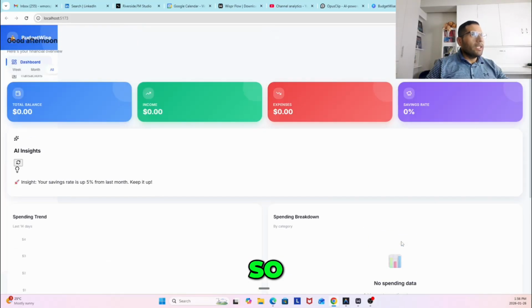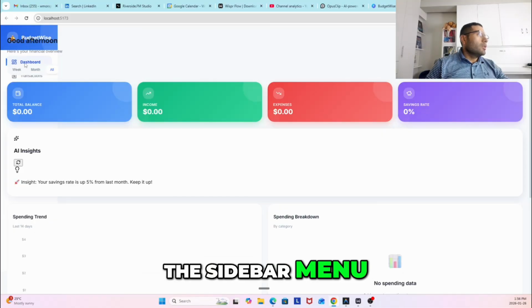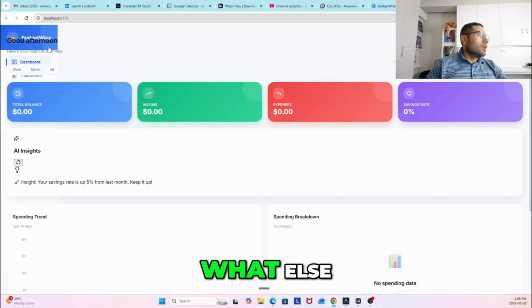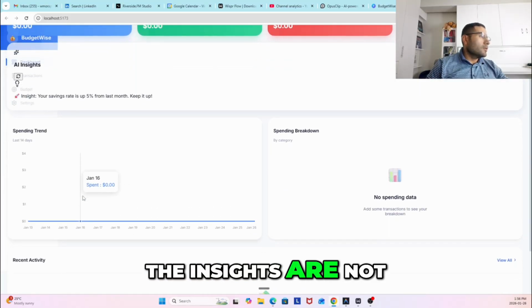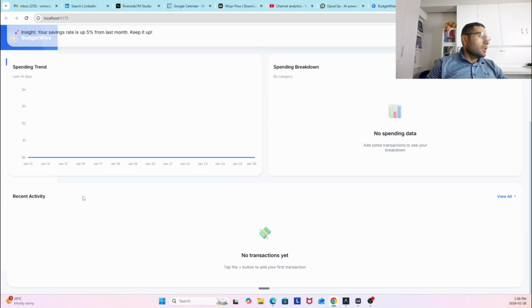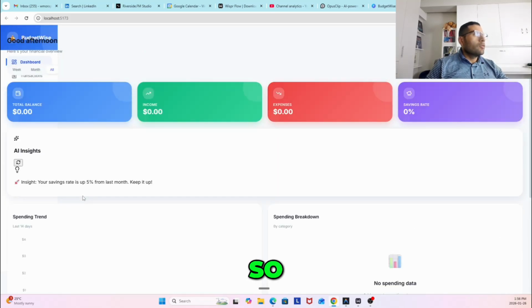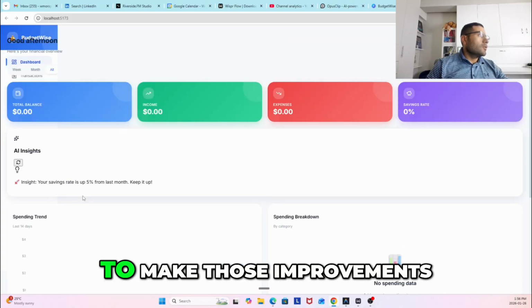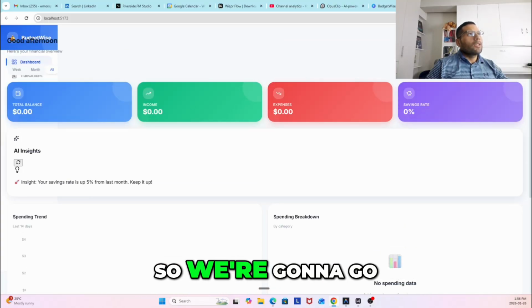What else here? Okay, so the app is not bad. Overall, it's okay. The sidebar menu, this needs to be fixed, obviously. And so what else? The sidebar menu needs to be fixed. The insights are not too bad. So now what I wanted to look at is to make those improvements.